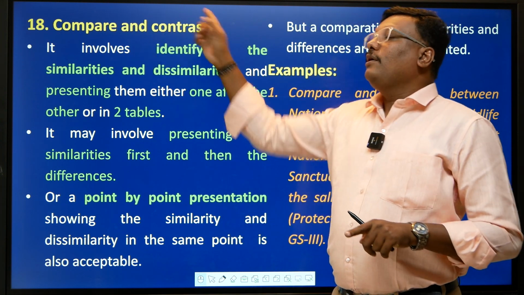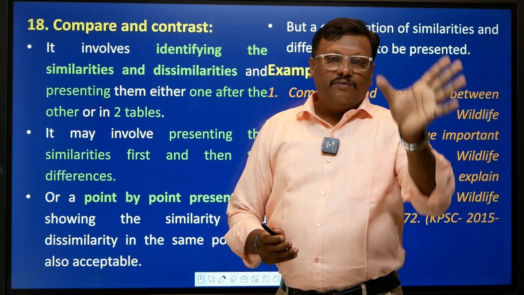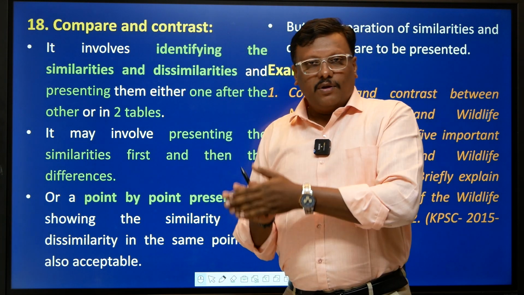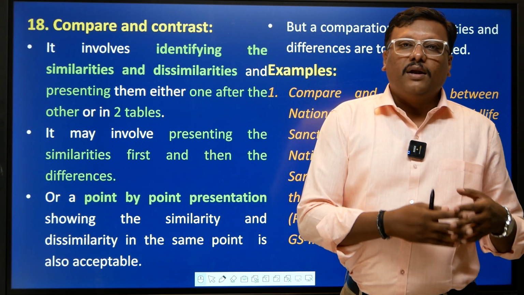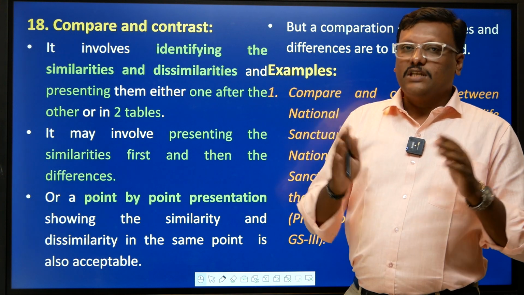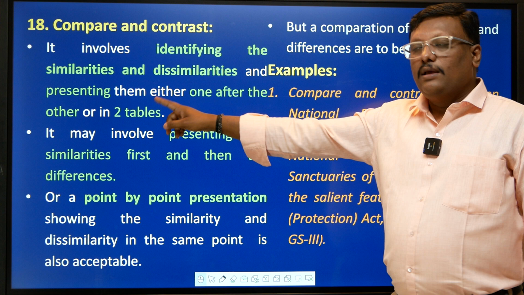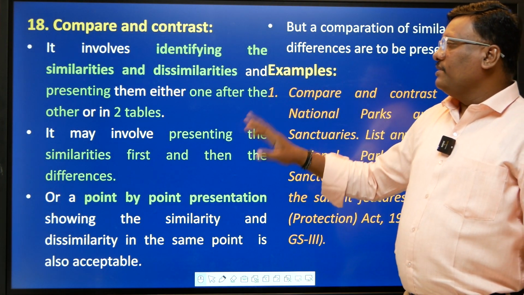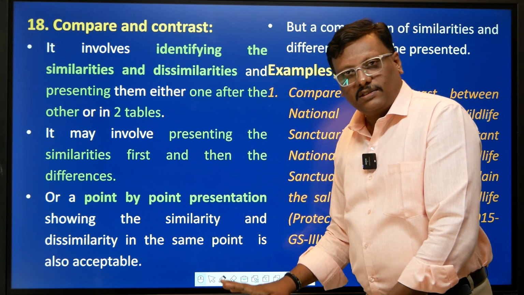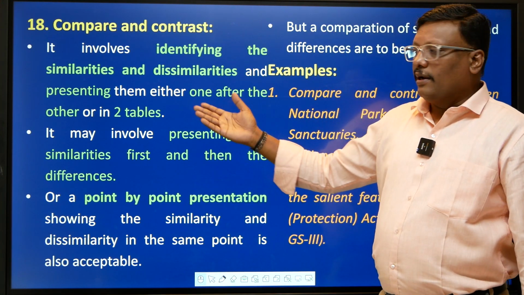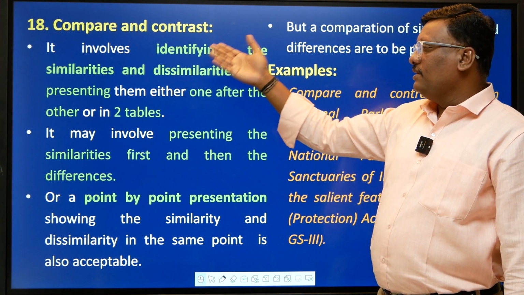So compare and contrast. You have to present all the similar ideas and all the different ideas also, or all the favorable or compatible ideas together and all the incompatible ideas in the other column or other table also. That is compare and contrast. Means you identify the similarities and dissimilarities and present them one after the other. So you present the similarities first, then you go and present the dissimilarities next to that, right? So obviously we have two key terms. You only have to identify the similarities and dissimilarities.